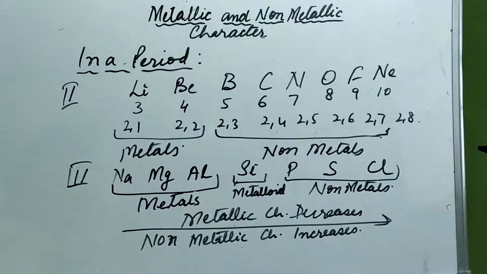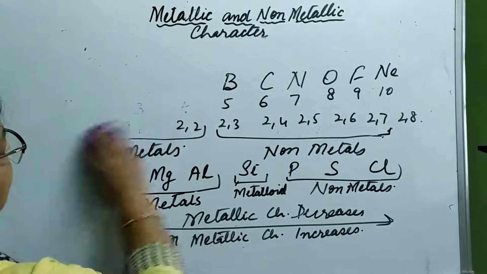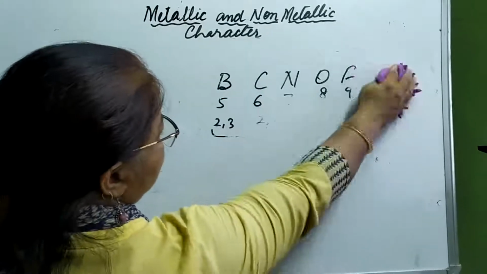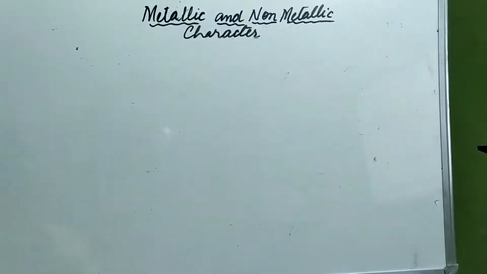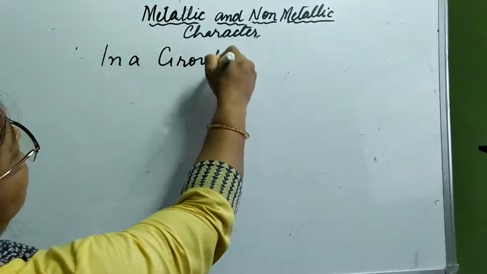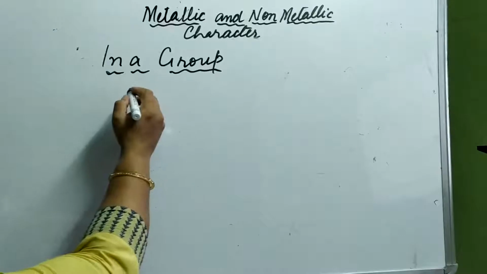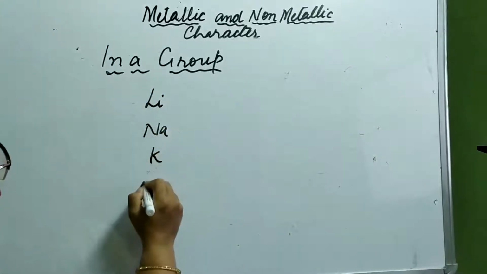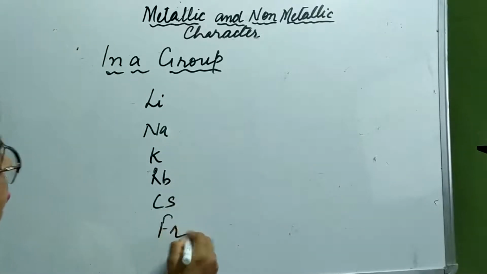Fine. Now let us see how the variation takes place in a group. Let us take some elements: lithium, sodium, potassium, rubidium, cesium, francium.